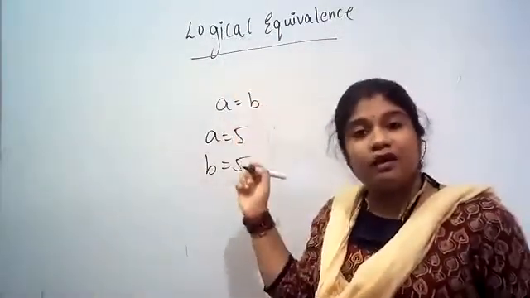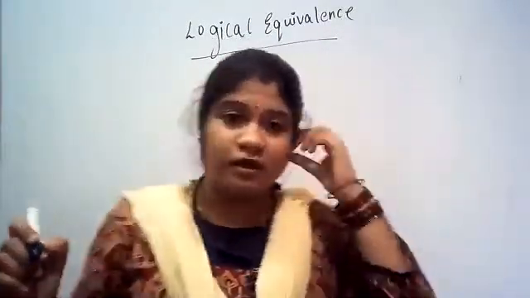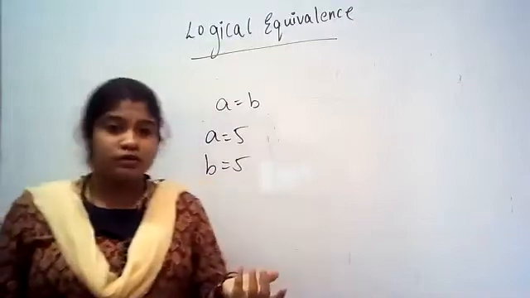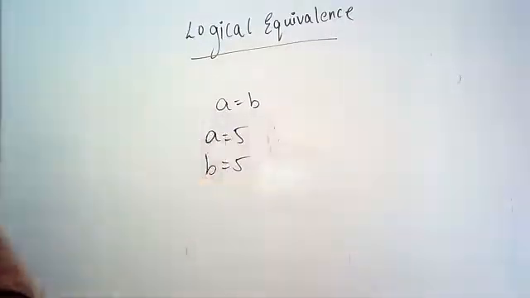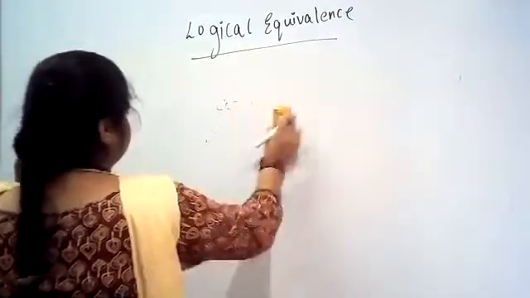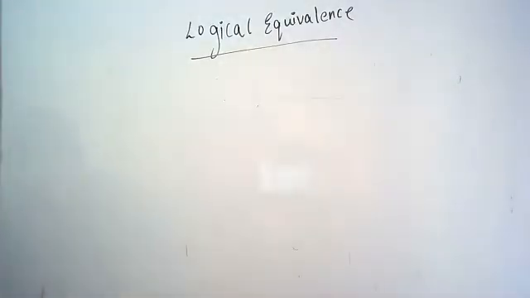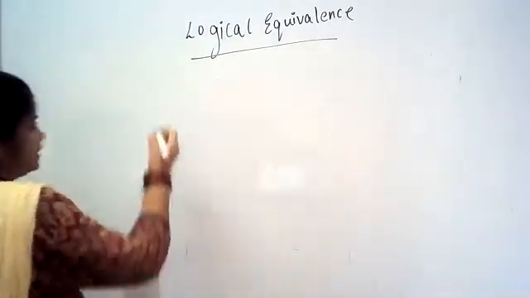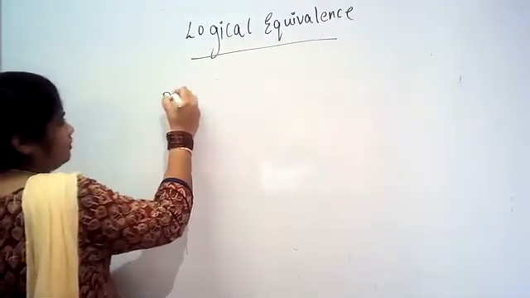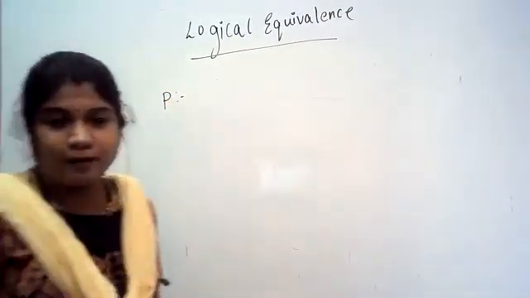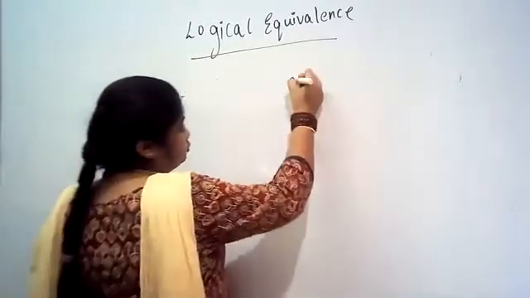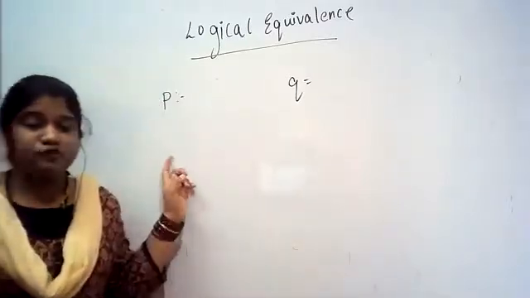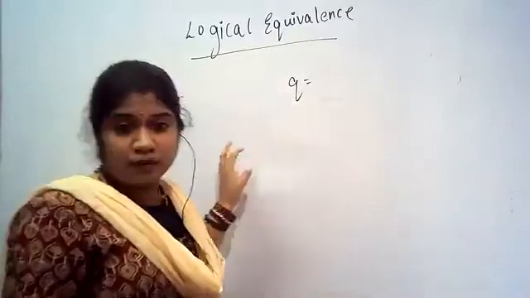Then what is this logical equivalence? How is it related to our logical connectives? How is it related to our truth table and all? We will see. So here, considering propositions, for example, imagine we have a problem like this. Think that I have a proposition P and I have another proposition Q.